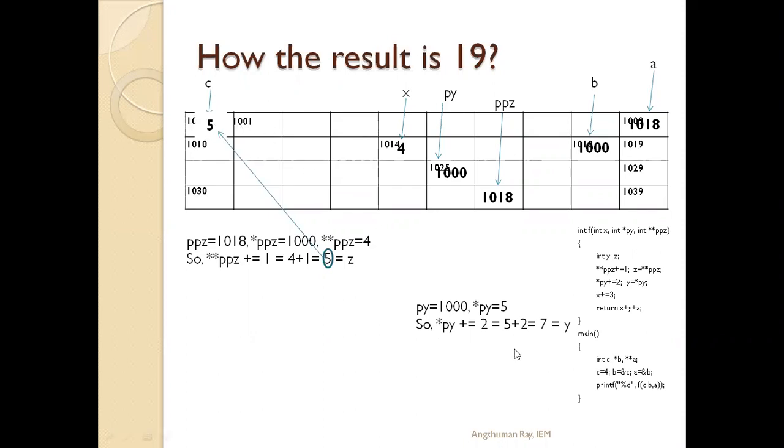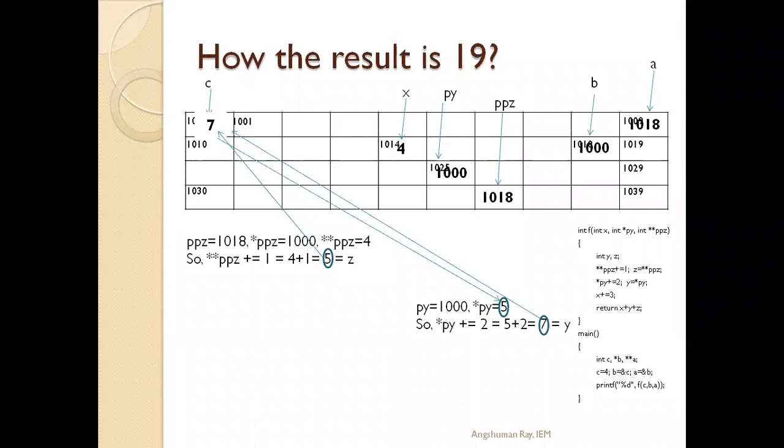So 5 plus 2 is 7. This 7 will be stored at the 1000 location, so the value there is updated to 7. So we have got z equals 5, y equals 7, the value stored at c or the 1000 location is 7, and the value stored at x is still 4.